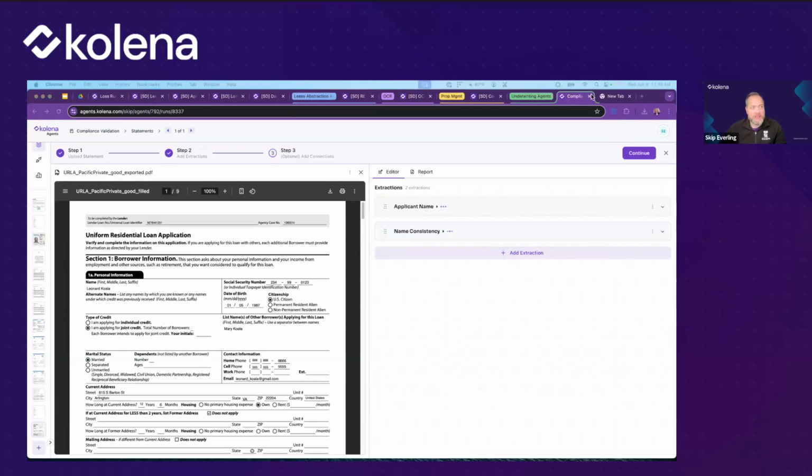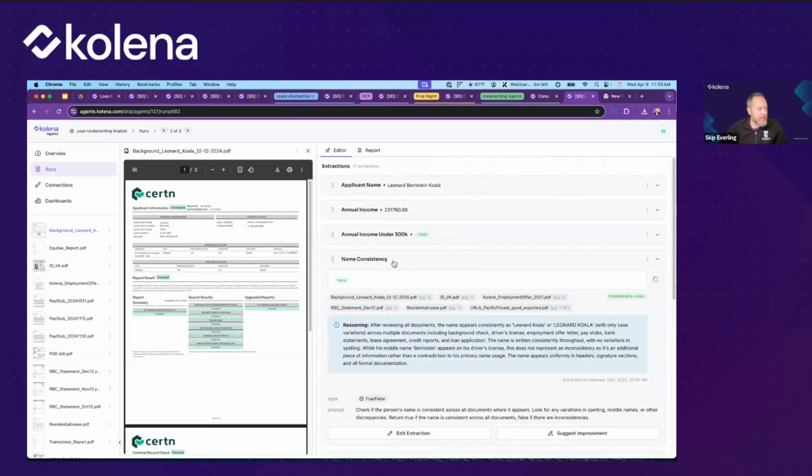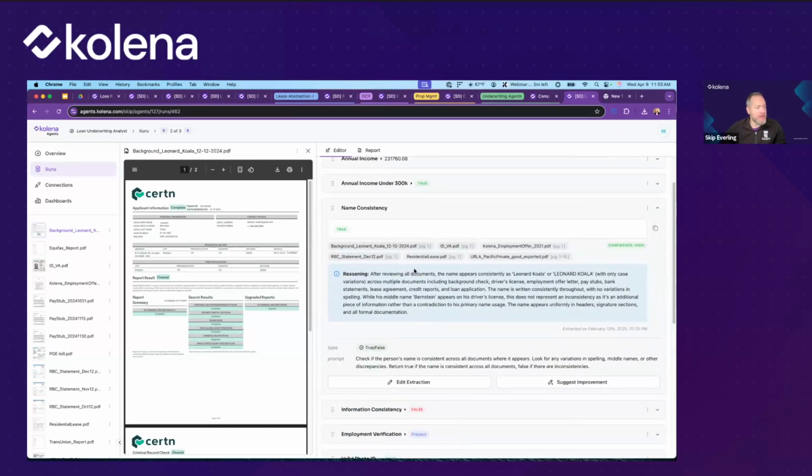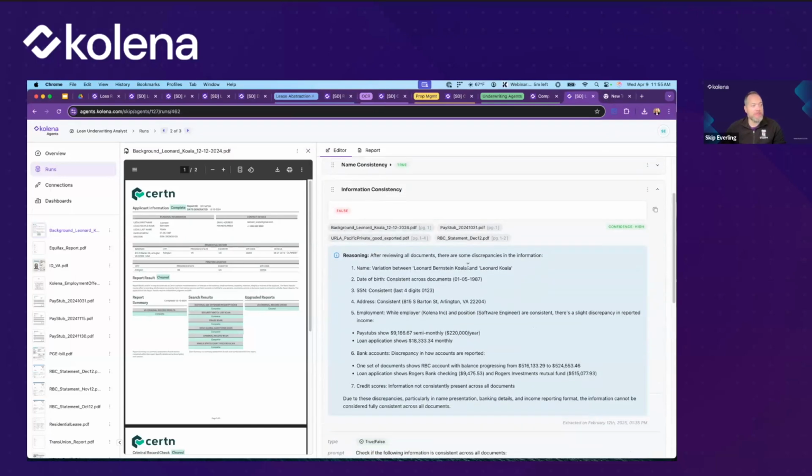And now, just for the sake of time, I'm going to show you the agent that I filled out for this already. And what we can see here is that it's looked across all these documents, and it's found that the information is consistent. I did another version though. I asked, just generally more, is the information for this applicant consistent across it?